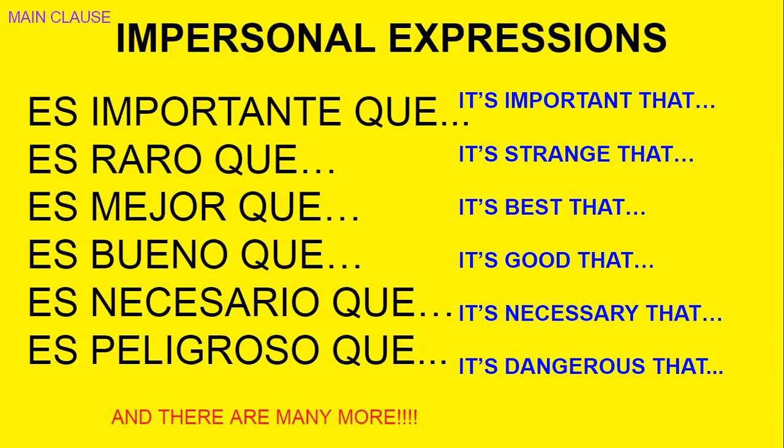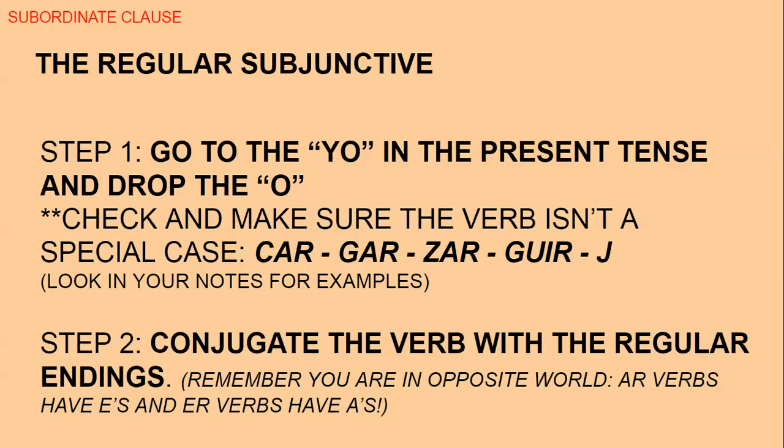So we conjugate all the main clauses in the present tense. After that, we have the word que. Okay, so this is what's holding hands to the subjunctive. So the regular subjunctive, how to get it? Well, step one, you got to go to the yo form in the present tense and drop the O. We've already discussed this, okay?